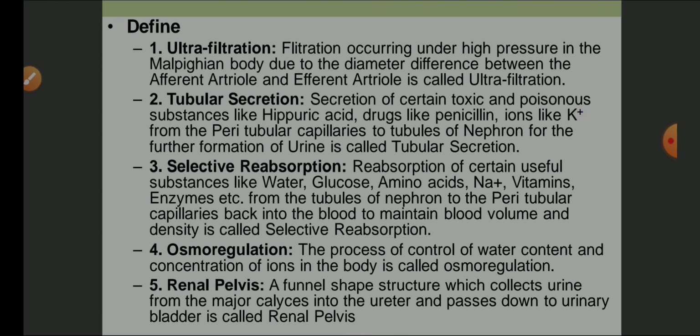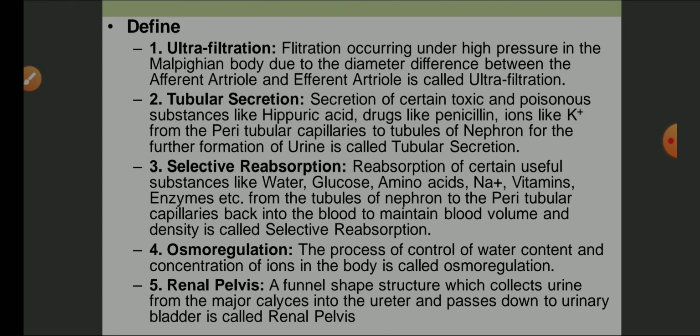Selective reabsorption: reabsorption of certain useful substances like water, glucose, amino acids, sodium ions, vitamins, enzymes, etc. from the tubules of nephron to the peritubular capillaries back into the blood to maintain blood volume and density is called selective reabsorption. It also maintains blood pressure. Osmoregulation: the process of control of water content and the concentration of ions in the body is called osmoregulation.